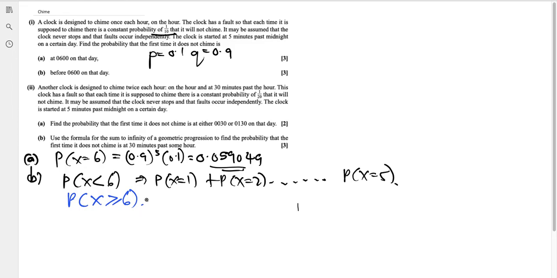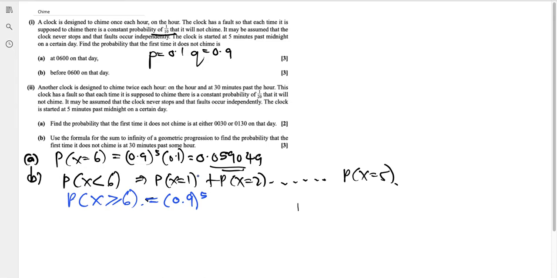X greater than or equal to 6 means it chimes before that, and the first time it doesn't chime is at 6 o'clock or after. So the probability that it chimes before that is 0.9 to the power of 5, correct? Yeah, 0.9 to the power of 5.